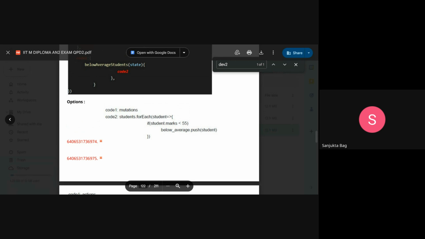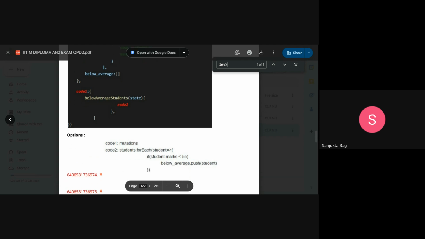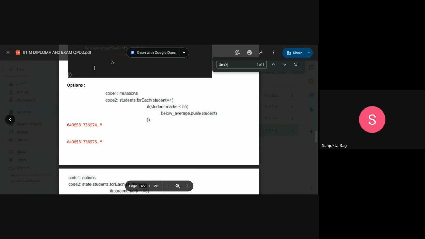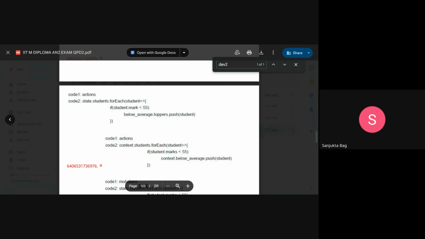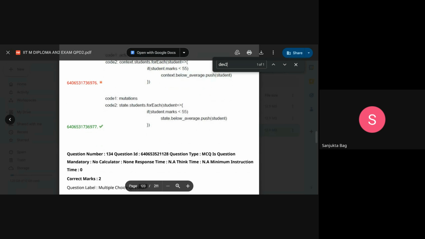Okay, so the first one is incorrect, because though it is mutations code, and they have used a mutation, however, it does not reference the state object correctly. State is not used correctly. Again, the second is incorrect because actions is there, it has to be mutations. Third also, mutations is there, however, it does not reference the state correctly. The fourth one is correct because it is using mutations and state has been used correctly.